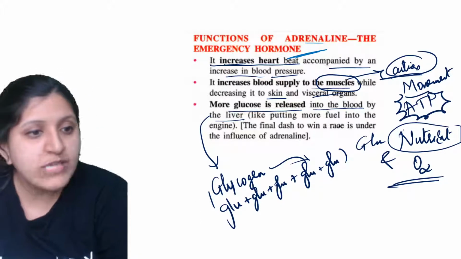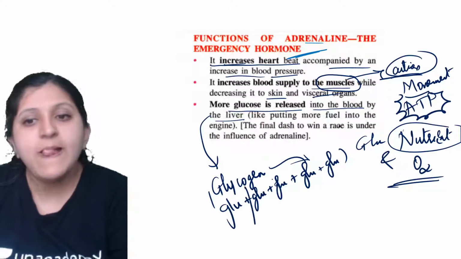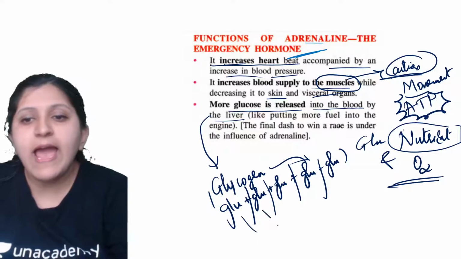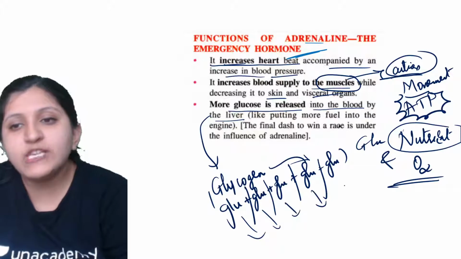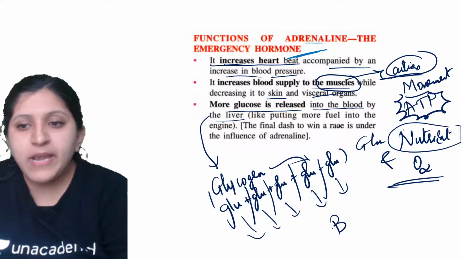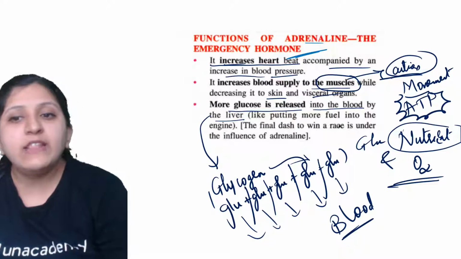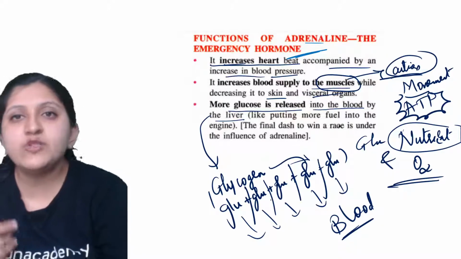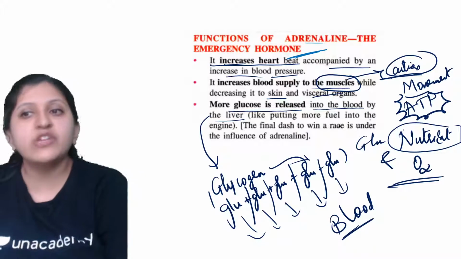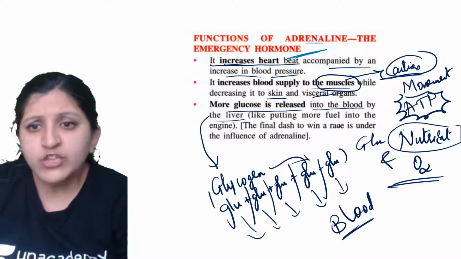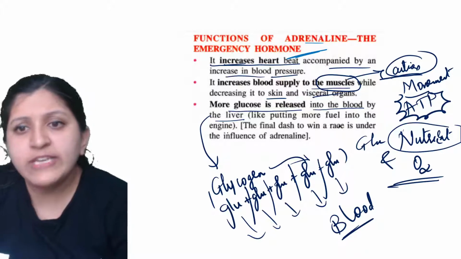Now the glucose supply has to be done, so all these bonds have to be broken and glucose supplied into the blood. Each glucose enters the blood and is sent to the muscle, so the muscle can perform the action by creating energy. It is like putting more fuel into the engine.